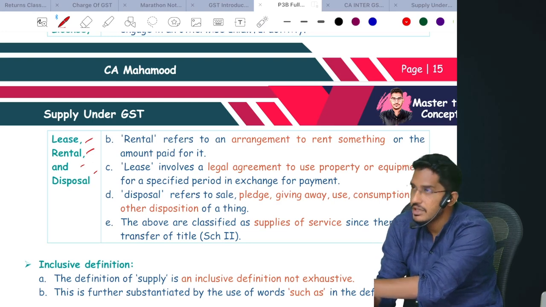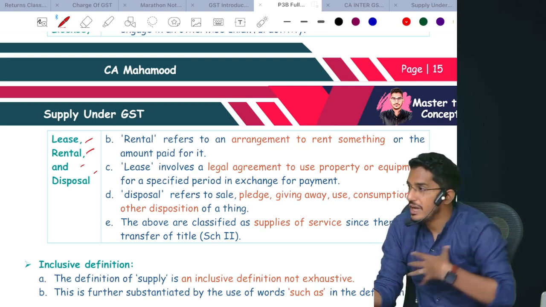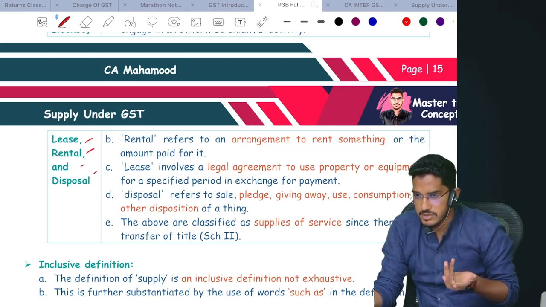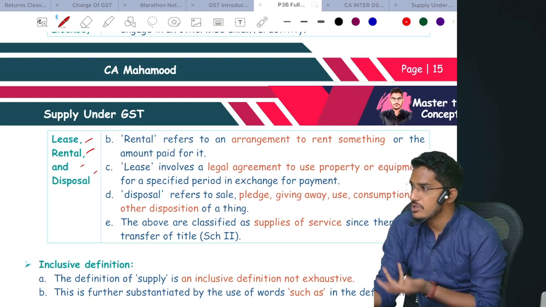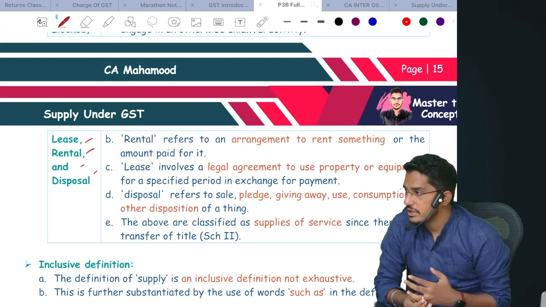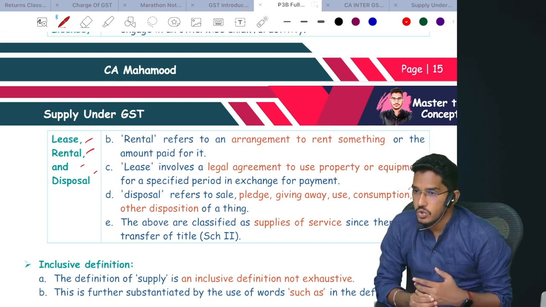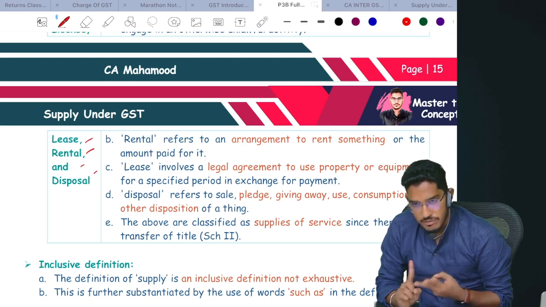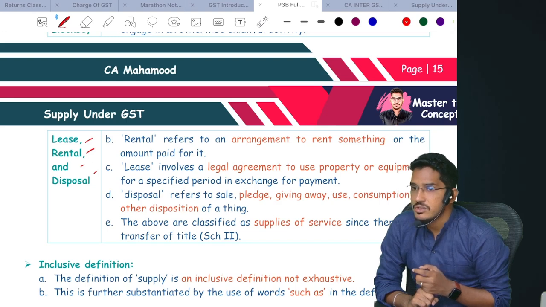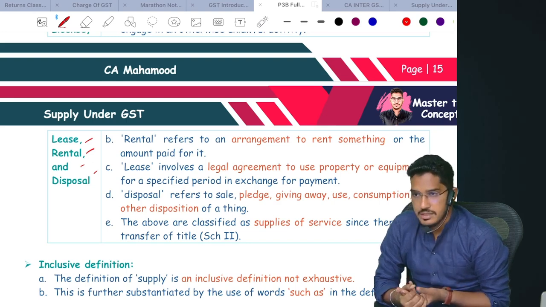To understand, just give me one more example. I have one personal car. I'm using it for my personal purpose. I want to change that car. I sold my old car and got the money for that. Will that be considered as supply? Why? Because goods are there. Some form of supply is there. Consideration is there, but it is not in the course or furtherance of business. It can't be called as supply.